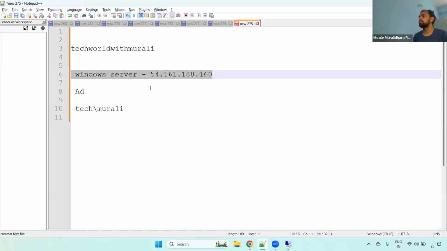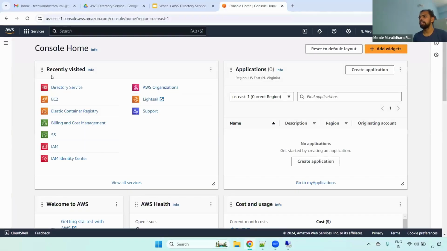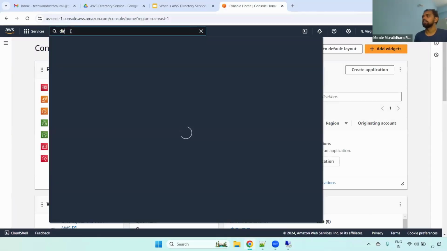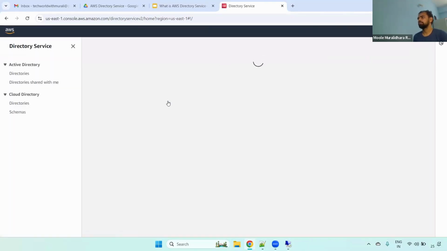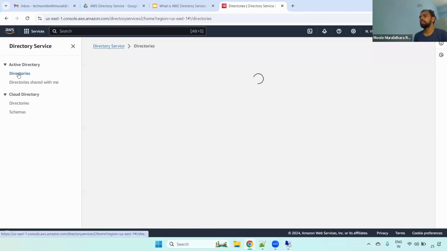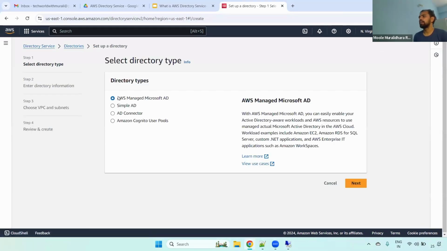For that, what we will do is go to the Directory Service here in AWS. Here we have Directory Service, host and manage Active Directory. Click this one. Now you can see the directories. Currently, we don't have any directories. Set up a directory. Here we have AWS Managed Microsoft AD, Simple AD, AD Connector, Cognito User Pool.